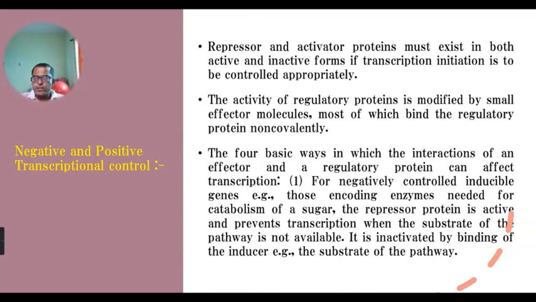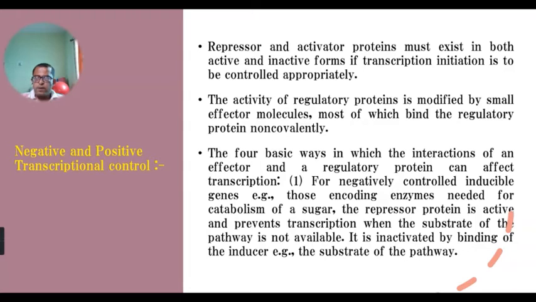If fructose sugar is there in the environment and no other sugar source is available, then bacteria have to use that fructose sugar. So for utilization of this fructose sugar, whatever enzymes are needed are not expressed until fructose is present in the environment.